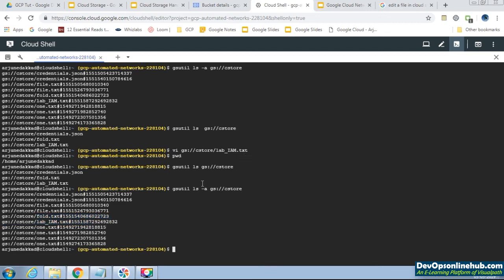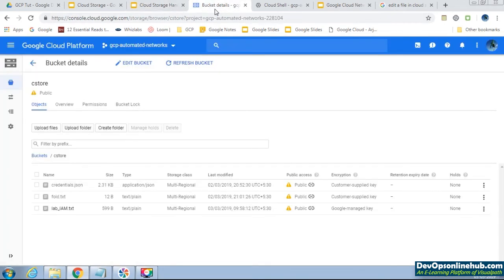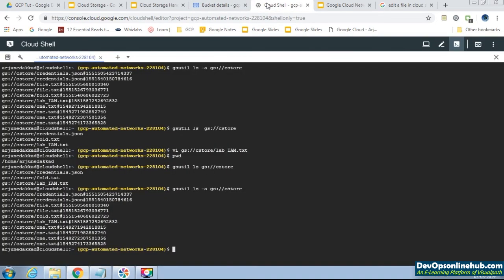What we do is, how to copy the archived version to the existing one. So gsutil cp, we will copy our archived version into gs://cstore.